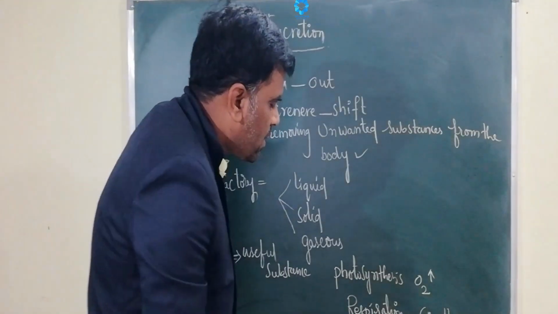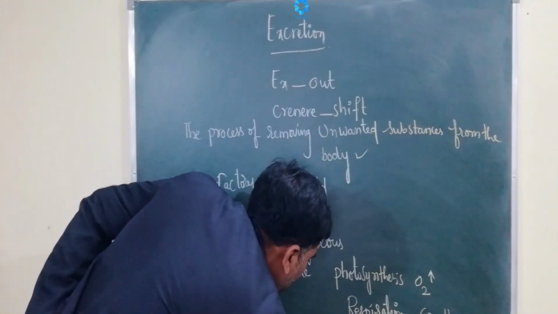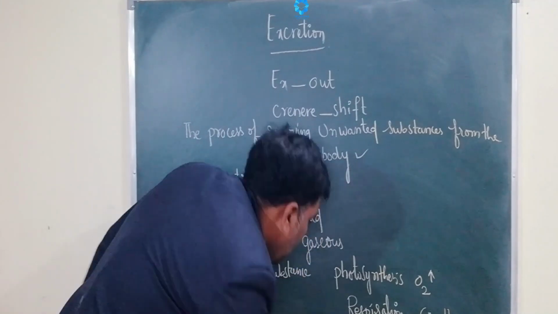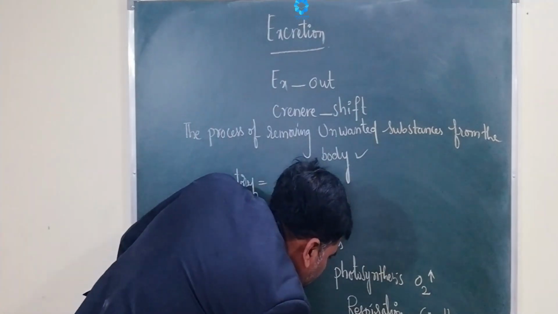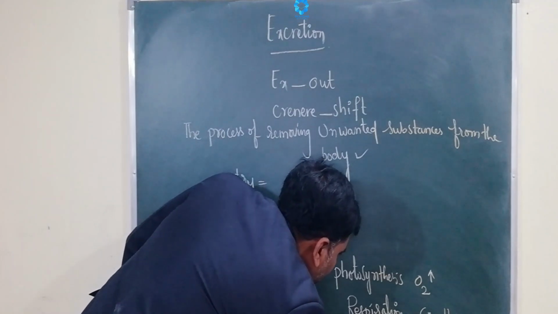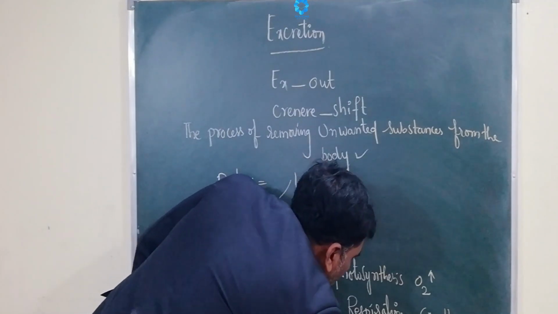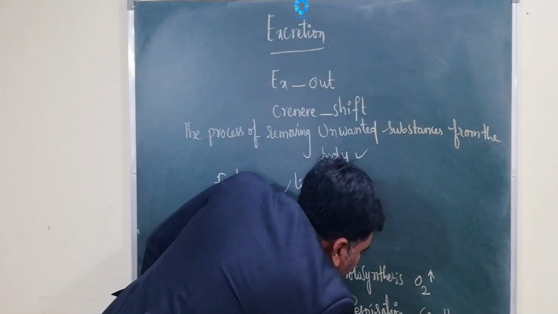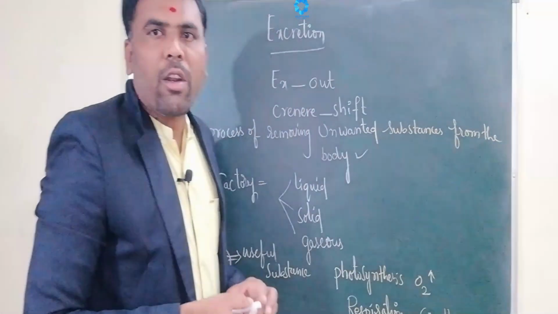Along with these wastages, excess amounts of salts and nitrogenous wastages are produced in different organisms.